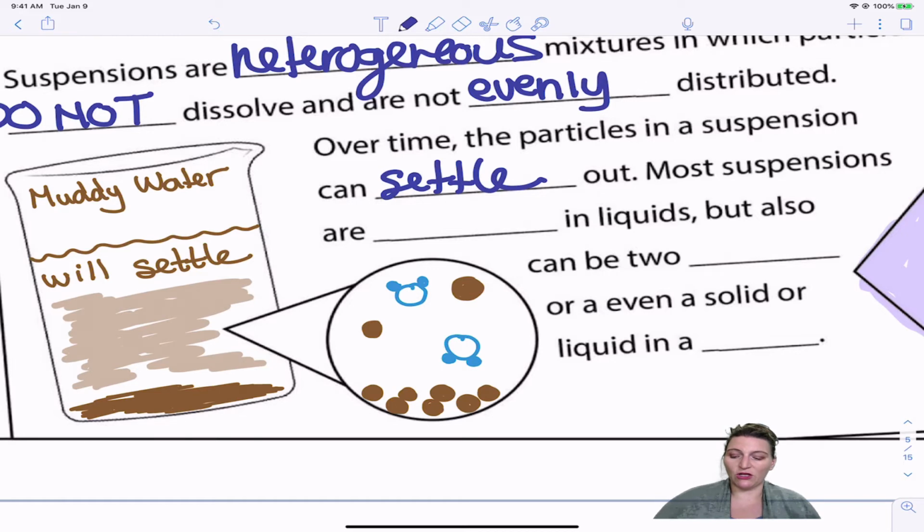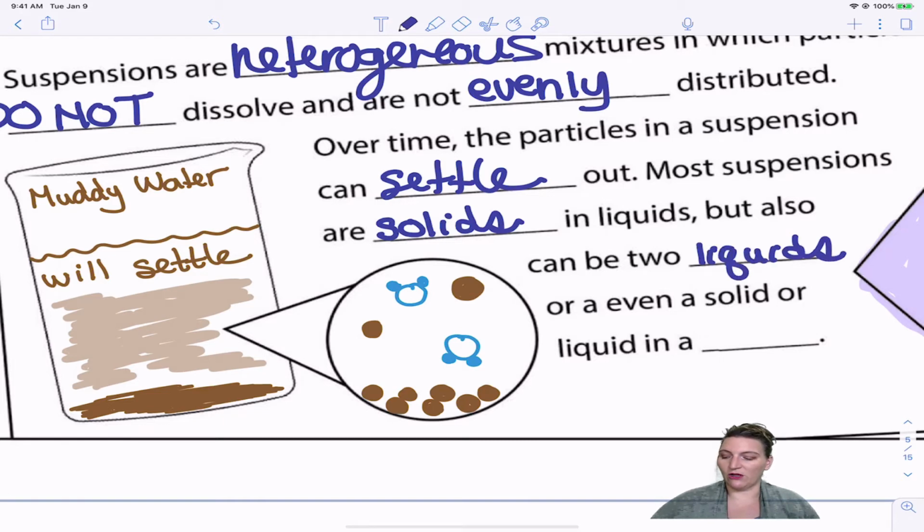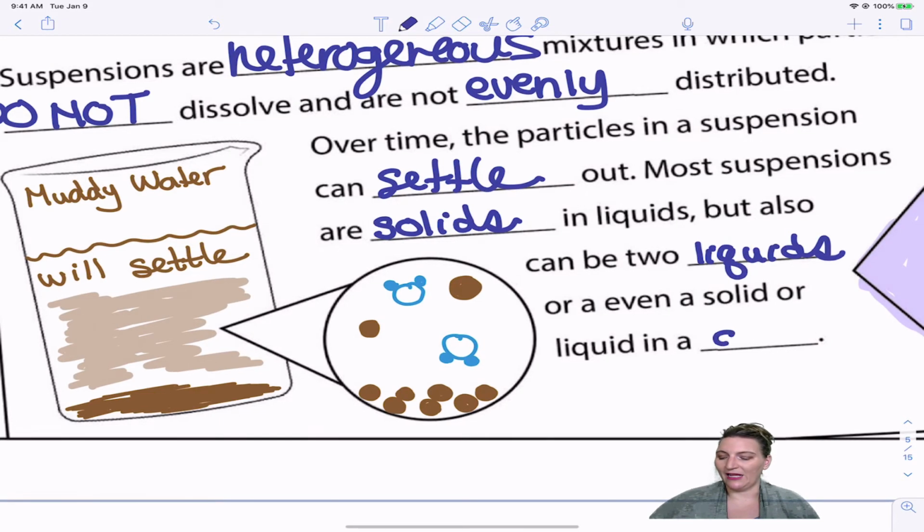Most suspensions are solids in liquids because they would be larger particles, but you can also have two liquids, or a solid and a liquid and a gas, or even a solid or liquid in a gas. We have a lot of examples that we see all the time. A lot of them will use liquid as the solvent or the medium in which the particle is mixed into. That doesn't have to always be the case.